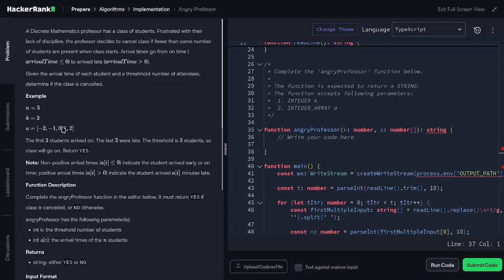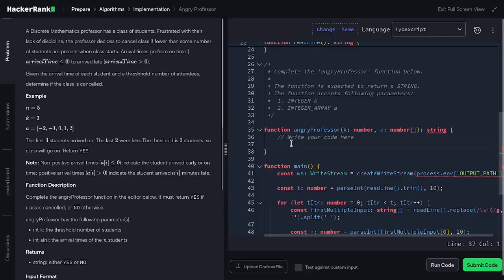Since we have 3 students that arrived on time, and the threshold is 3 students, it will return yes, and the class will start from that math teacher. It says the first 3 students arrive on time and the last 2 were late. So the threshold is 3 students, the class will go on and return yes. We also have the note on non-positive arrival times: the arrival time of a student that is below or equal to the on time indicates that the student arrived early or on time, and any positive arrival time is considered a late arrival.